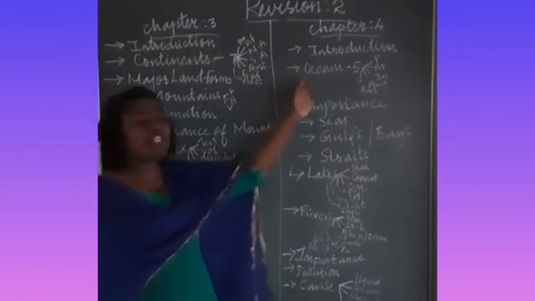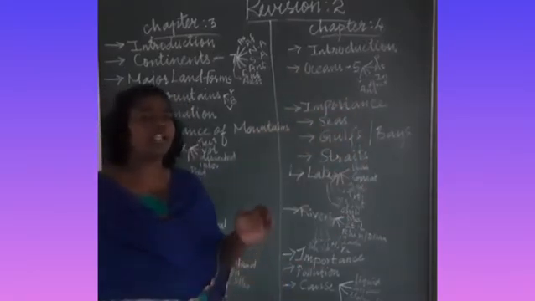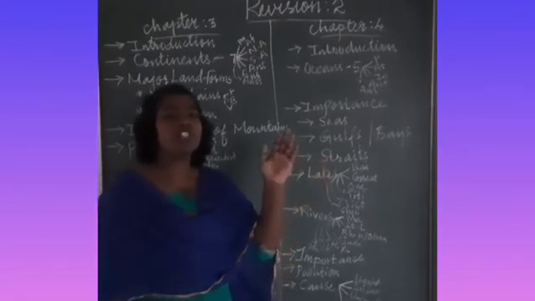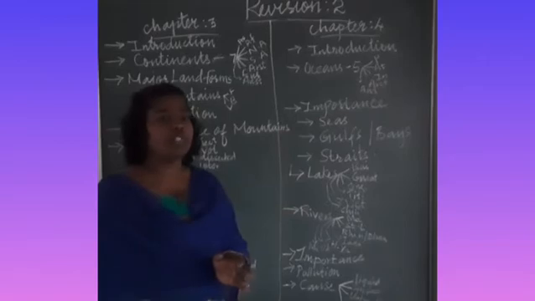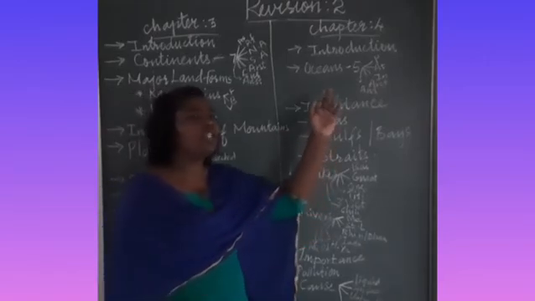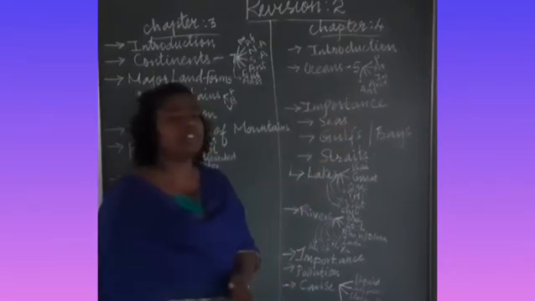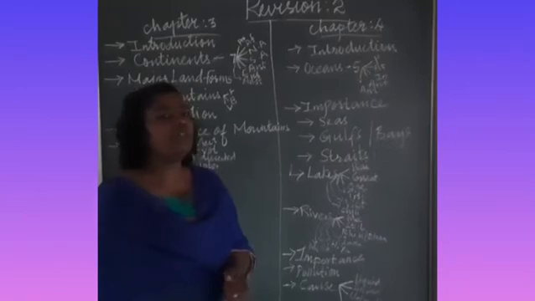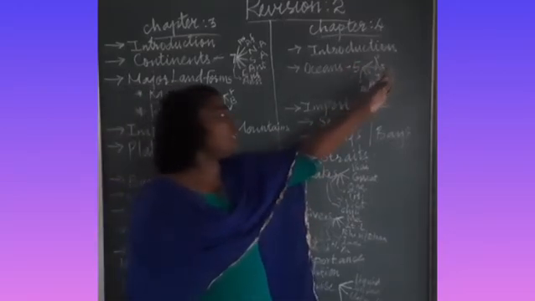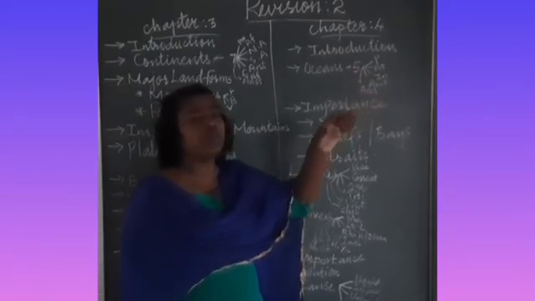When we see chapter 4, we are learning about the major water bodies. I already told you the earth is covered by 71% of water bodies. These water bodies can be classified under 5 important oceans. What are these 5 important oceans? Pacific Ocean, Atlantic Ocean, Indian Ocean, Arctic Ocean and Antarctic Ocean.